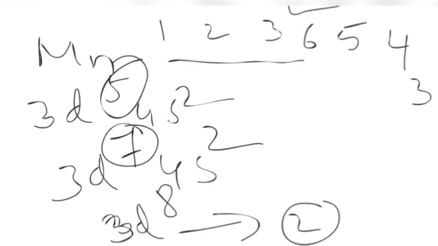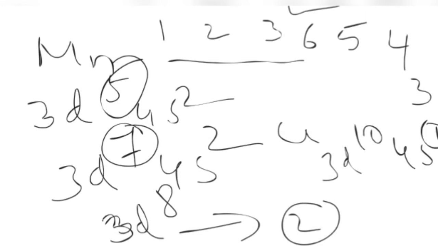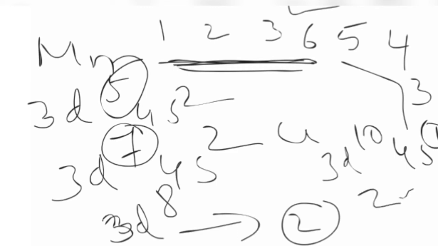Copper is 3d10 4s1, so 1 unpaired electron. So 1, 2, 3, 6 increased first, afterward 5, 4, 3, 2, 1. And zinc, completely filled, 3d10 4s2, so 0.